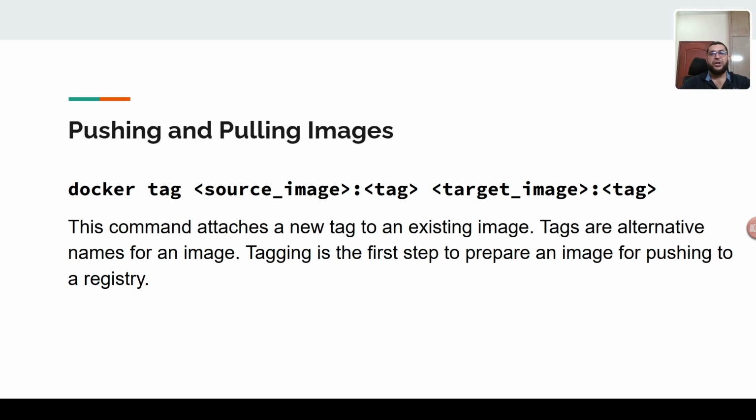This is the source tag and target image. This command attaches a new tag to an existing image, a tag or alternative name for an image. Tagging is the first step to prepare an image for pushing to a registry. So when you want to push the image to a registry, you can use this by tagging name. Okay, so this is how you can push and pull images.